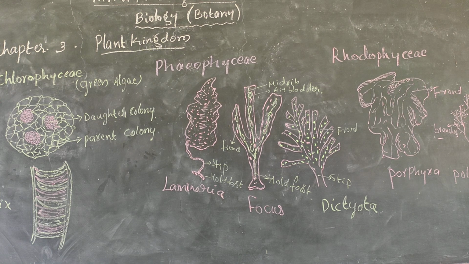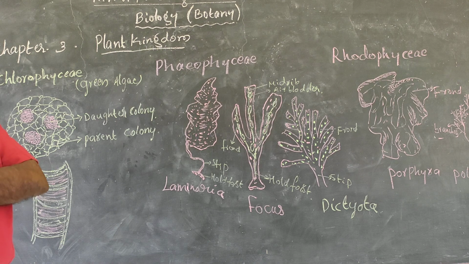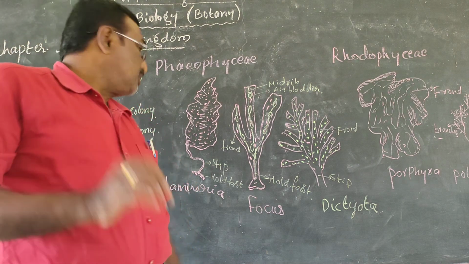Here the tube-like structure, tubular in structure, colonial in structure. The oogamous spores, sporangium is responsible for the asexual reproduction. Here almost all the organisms are unicellular organisms, single cell.